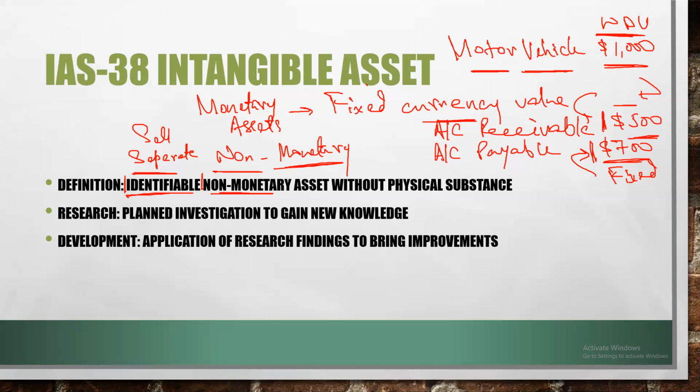No, definitely not. So a motor vehicle is a non-monetary asset. This is the difference between monetary and non-monetary assets. Intangible assets, according to IAS 38, are non-monetary.